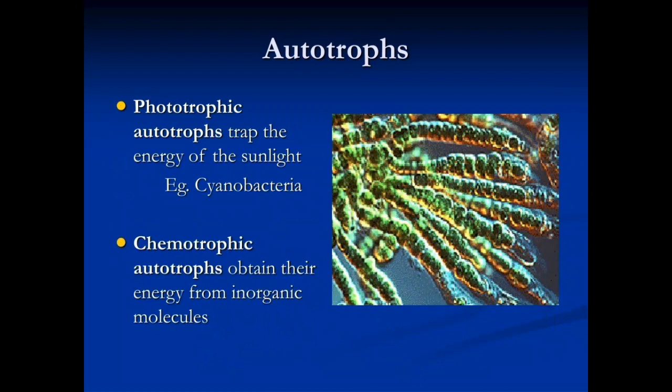Autotroph. Photoautotrophic. They are the autotrophs that trap the energy of sunlight, like Cyanobacteria. Chemotrophic. They are the autotrophs that obtain their energy from inorganic molecules.